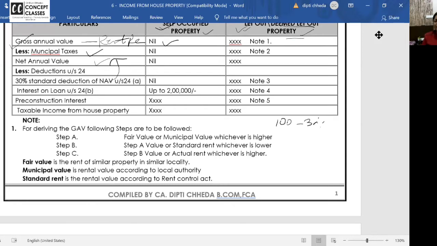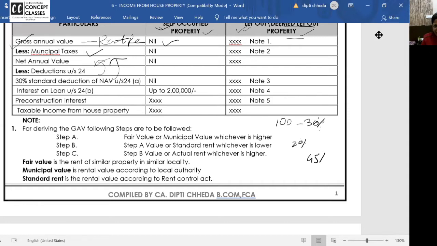Like if I am the owner, I'll have to do repairs, ground rent, watchman salary, liftman salary, maintenance, building cleaning expense. So, ma'am, but if my expense are 20%? No, flat 30%. Ma'am, my expense are 45%, I can prove I have a bill. No, 30%. I hope you are getting it. NAV's 30% is the standard deduction which is allowed.